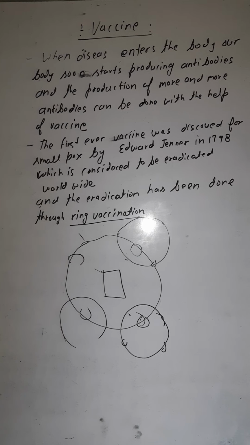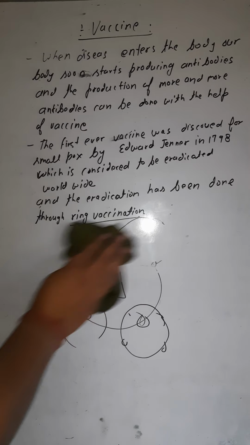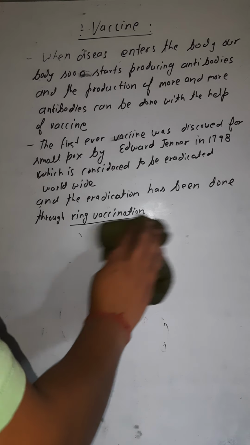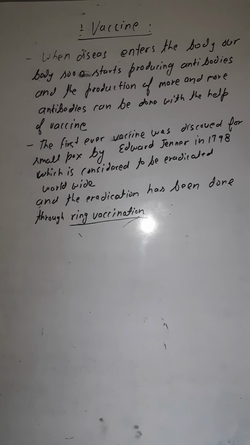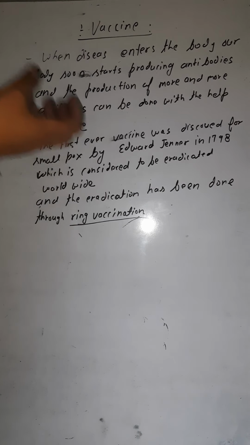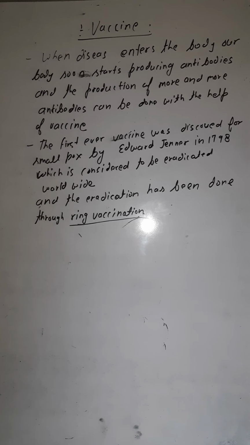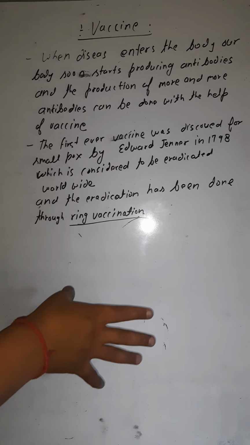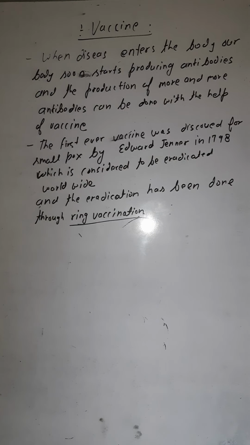But for the polio disease, we have a mass vaccination program. In a mass vaccination program, without any bar, all the children are to be vaccinated. Wherever they are, whether they have been exposed to it or not, they all are to be vaccinated. So this is known as the mass vaccination program.